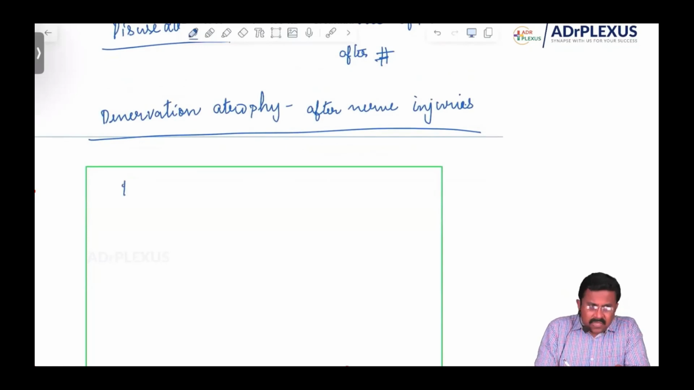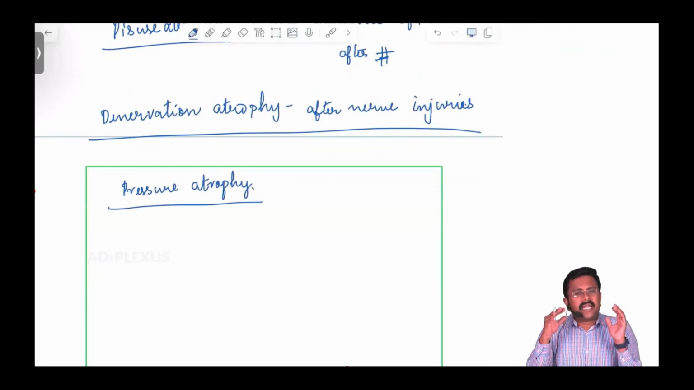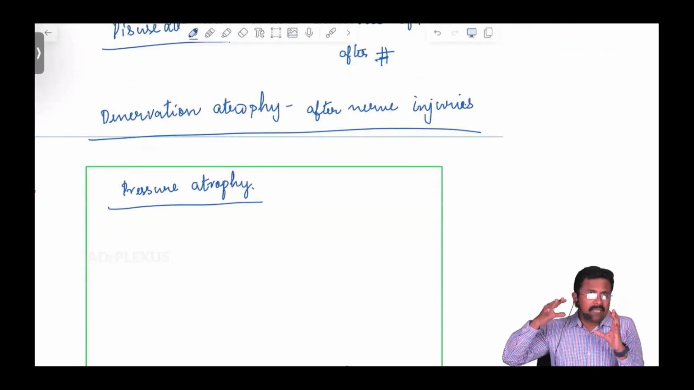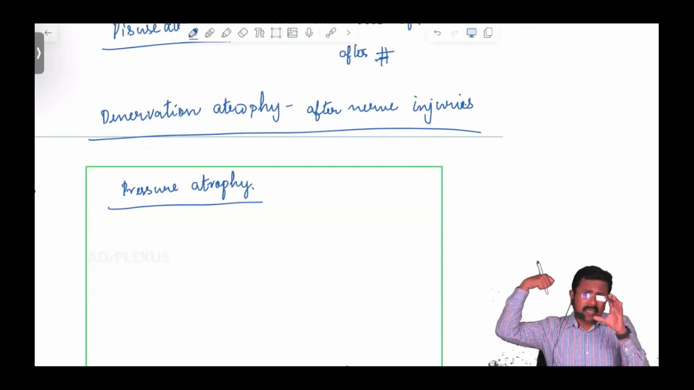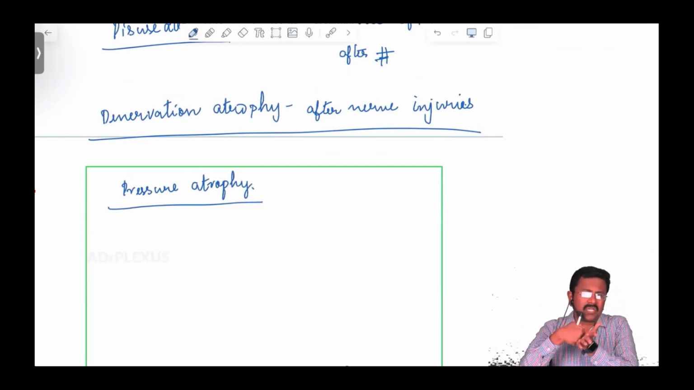Then what is this pressure atrophy? Imagine a patient is having a big abdominal swelling, a big abdominal tumor. What happens? Because of the increase in the tumor size, the tumor will compress the adjacent organs, the visceral organs. So because of the pressure, the organs will go in for atrophy. That is pressure atrophy.